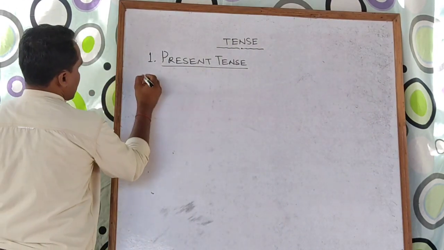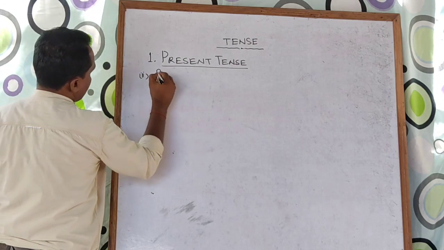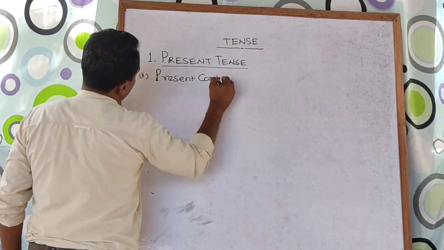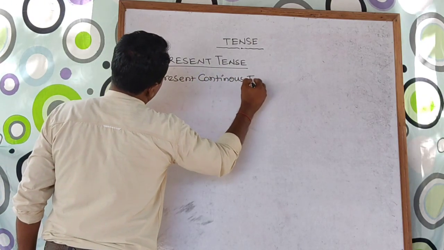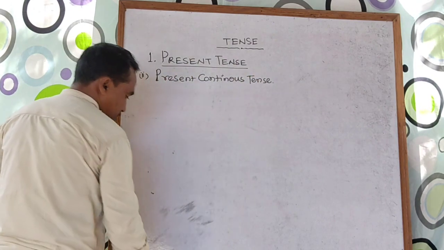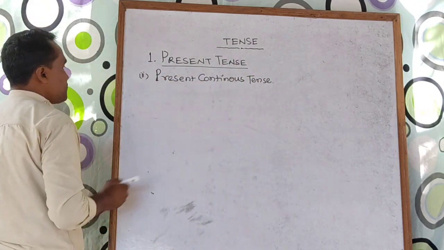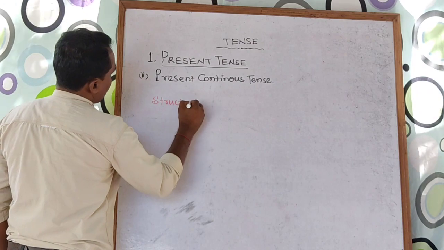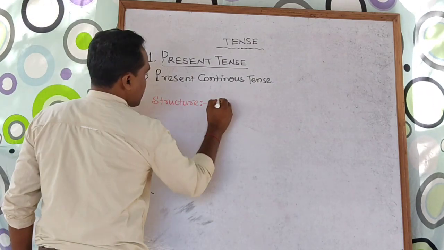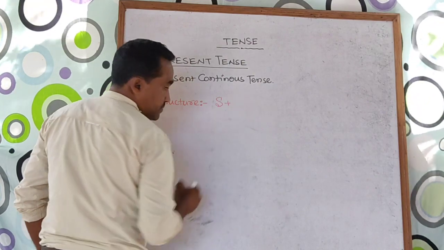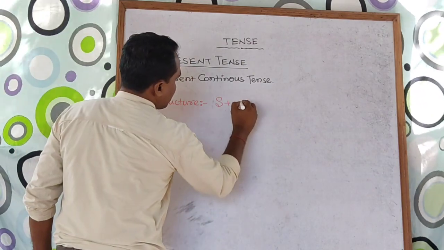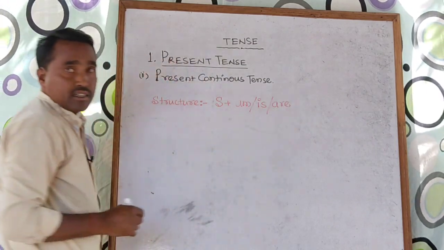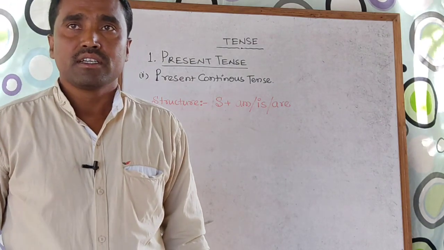The second part is present continuous tense. Before starting present continuous tense, first I will put here the structure. Start with subject, then take am, is, are. From here the auxiliary verb will be started.